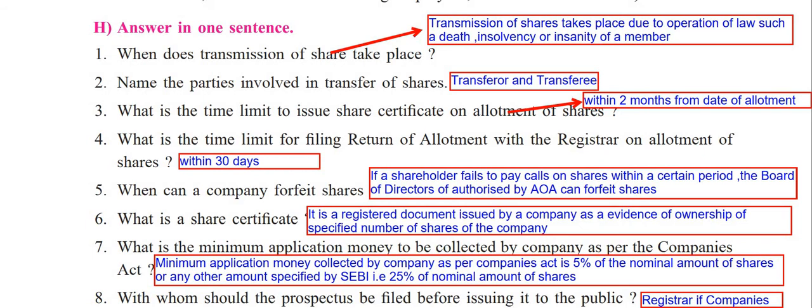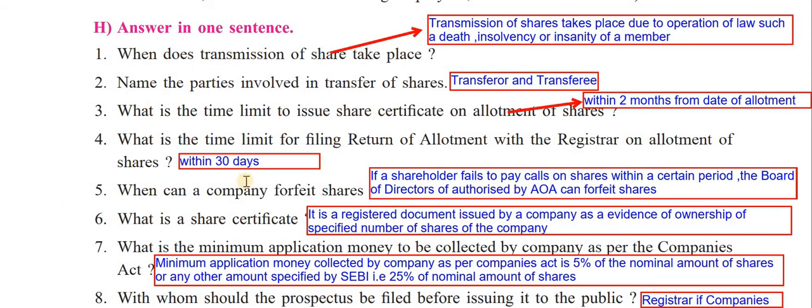Students, I am giving you the answer here. For example, here I have written that transmission of shares takes place, so you should also write that the parties involved in transfer of shares are transferor and transferee. Okay, how will you write here? The time limit to issue share certificate on allotment of shares is within 2 months from the date of allotment. So along with the question you have to write that phrase, that sentence, so that it gives you a 2-liner answer feel. Don't just write within 30 days, write it fully.